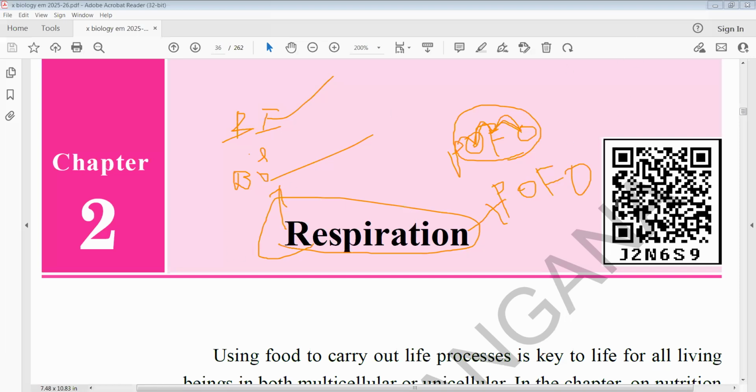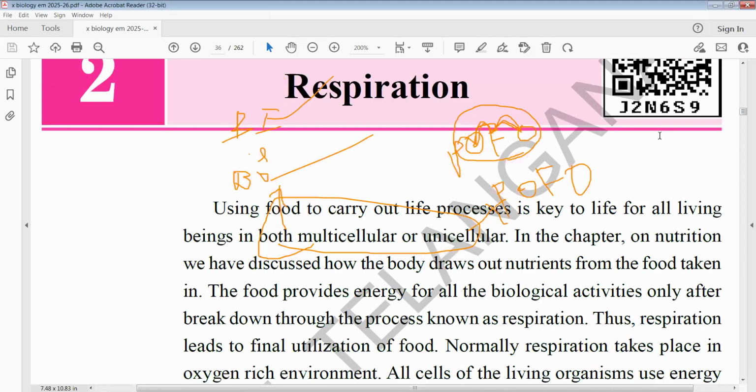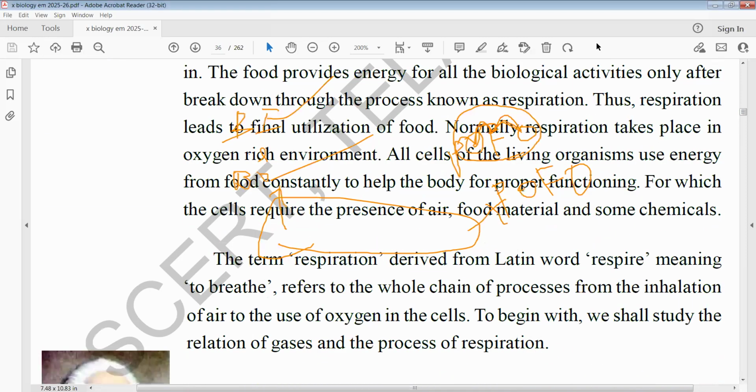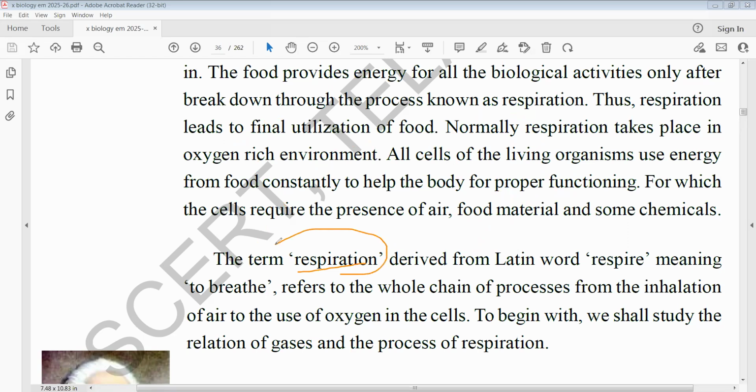Respiration is one of the important life processes. Without respiration, no living being would survive. The word respiration is important at examination level.